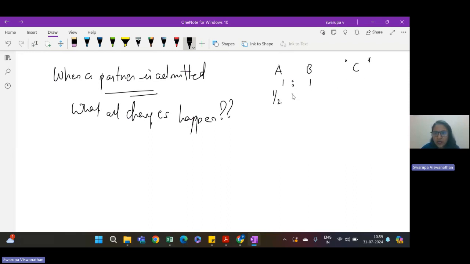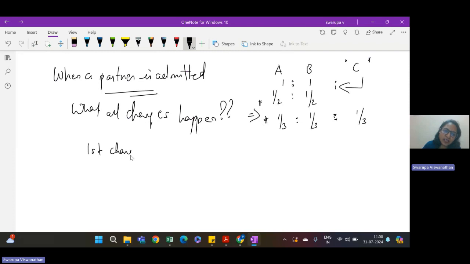So now they were sharing one half, one half. Now with C coming into the partnership, what will be the share of profit of A, B and C? It will become 1/3, 1/3, 1/3, assuming they are equal partners. So there is a change in the profit sharing ratio.